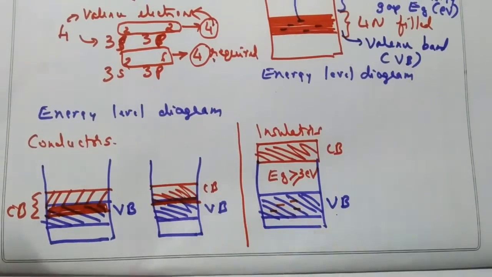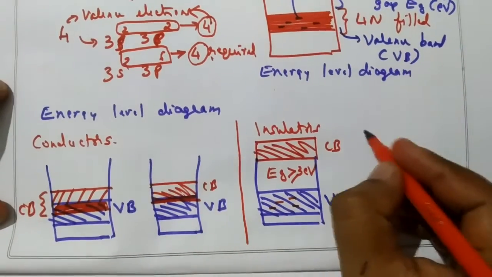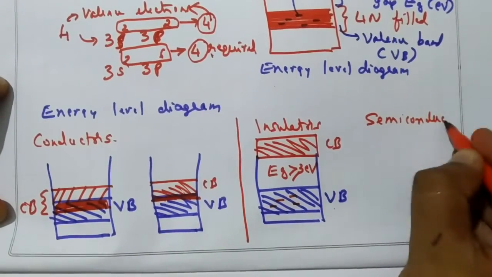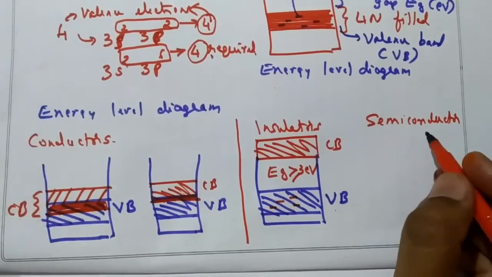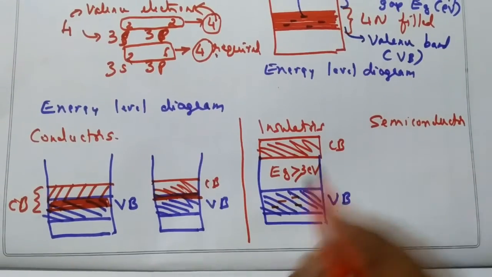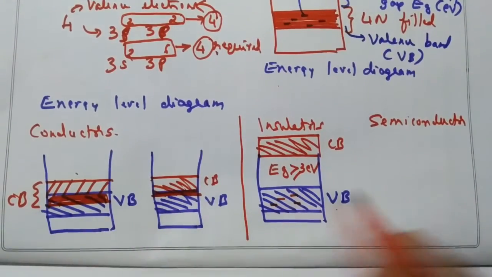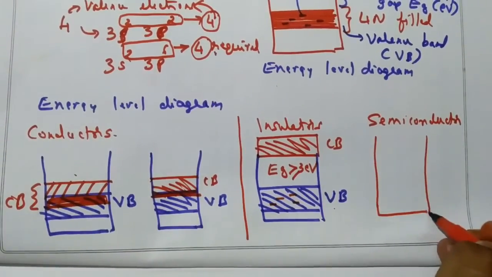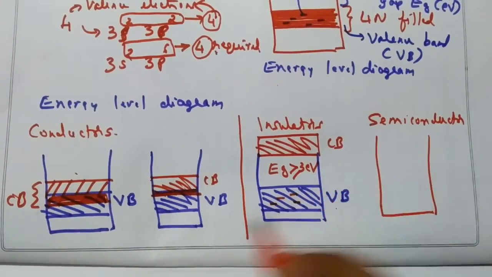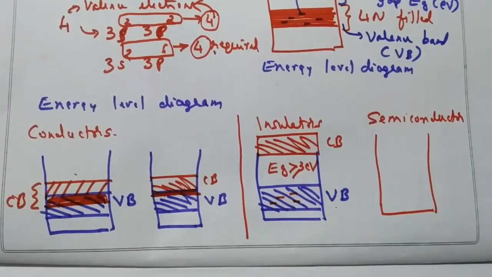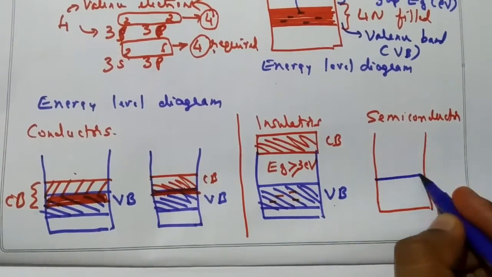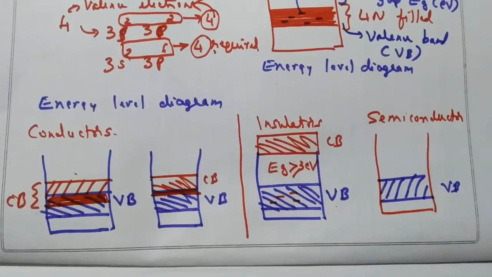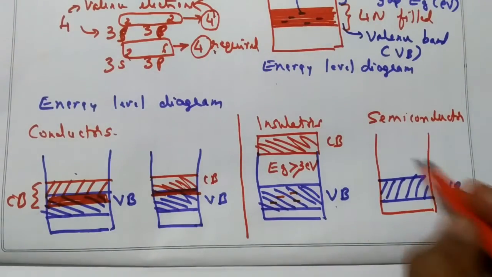Now coming to the last one, semiconductors. You know that the electrical conductivity will be between that of conductors and insulators. Therefore, the forbidden energy gap will be less than 3 electron volt. Let us say this is the valence band, VB, and this is the conduction band, and the forbidden energy gap is less than 3 electron volt.